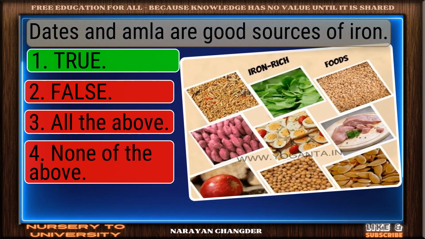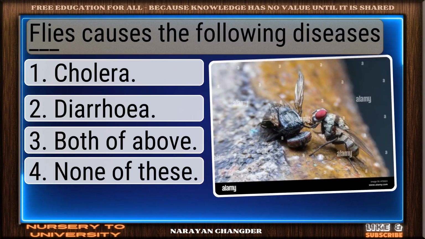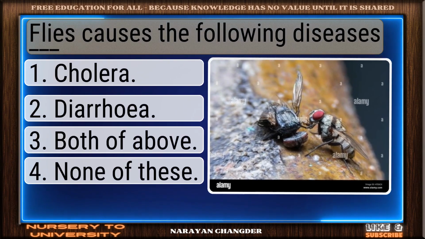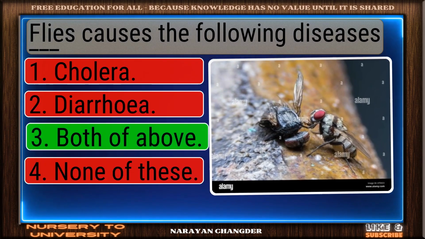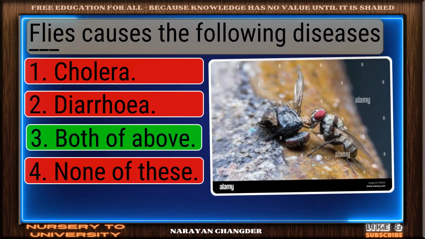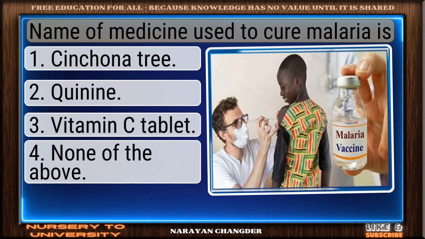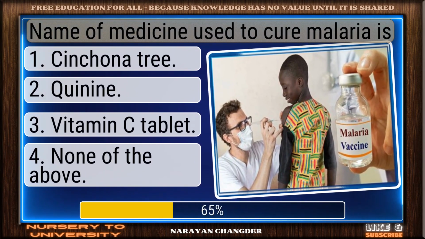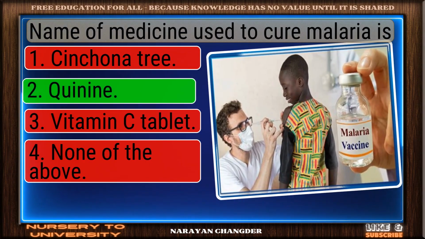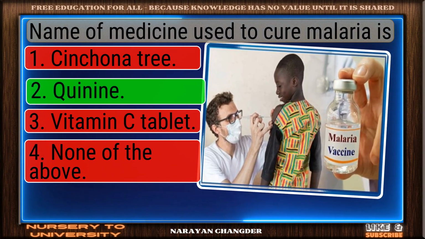Right choice. True is the best answer. Flies causes the following diseases dash. Bravo. Both of above is the answer. Name of medicine used to cure malaria is. Nice work. You chose quinine and it is correct.